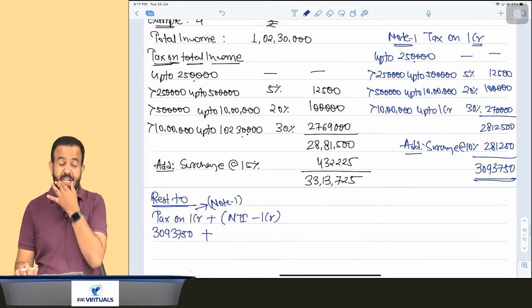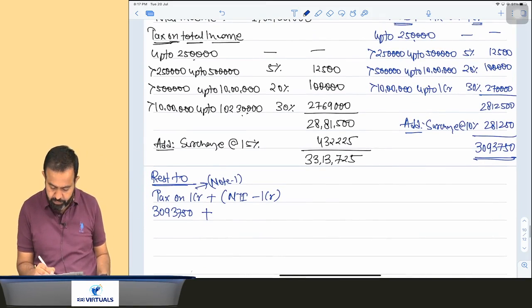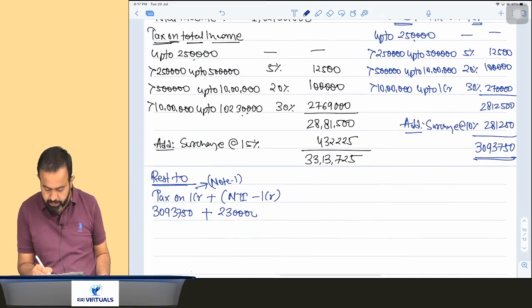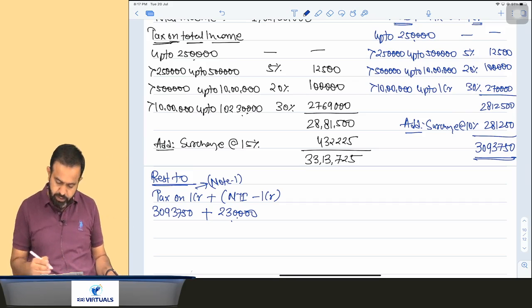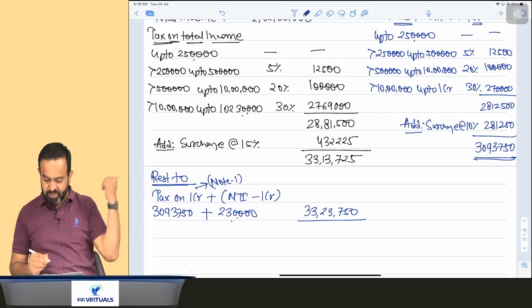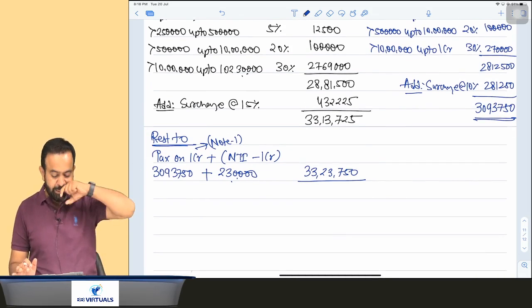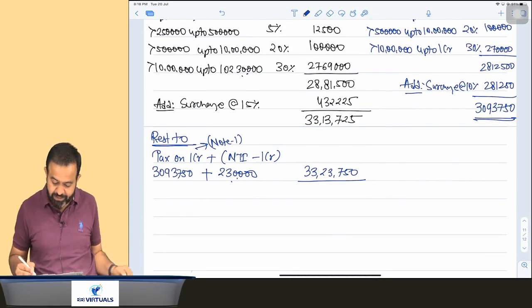Now NTI minus 1 crore. Your net taxable income is 1 crore 2,30,000 minus 1 crore, which comes to 2,30,000. So add here 2,30,000, total comes to 33 lakh 23,750. So guys, here there is no marginal relief, because your 33 lakh 13,725 is lower than 33 lakh 23,750.